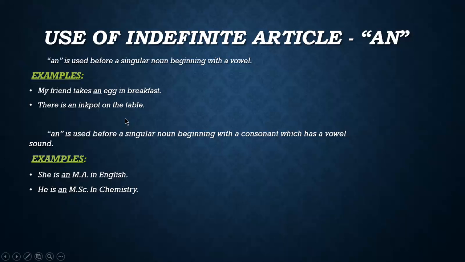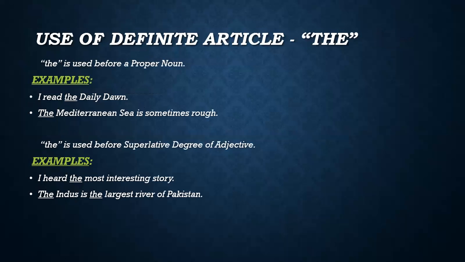Now you should be very careful that the uses of indefinite articles a and an are totally opposite. So you should be very careful about where to use an and where to use a. Now I come to the use of the definite article, that is, the. The is used before a proper noun. Remember that the is used before a proper noun.